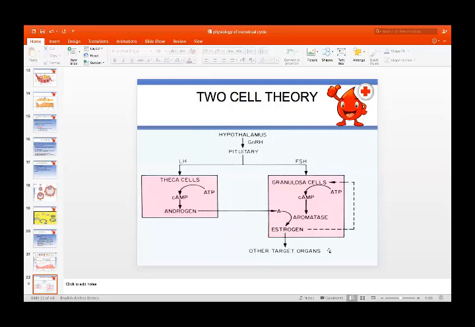The theca cells secrete androgens, and these androgens are converted by the aromatase enzyme into estrogen, and that estrogen acts on the target organs, which are the ovaries, endometrium and the breast.